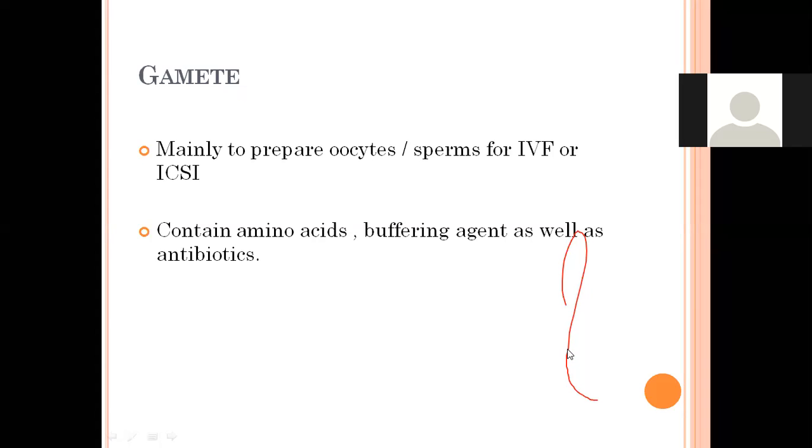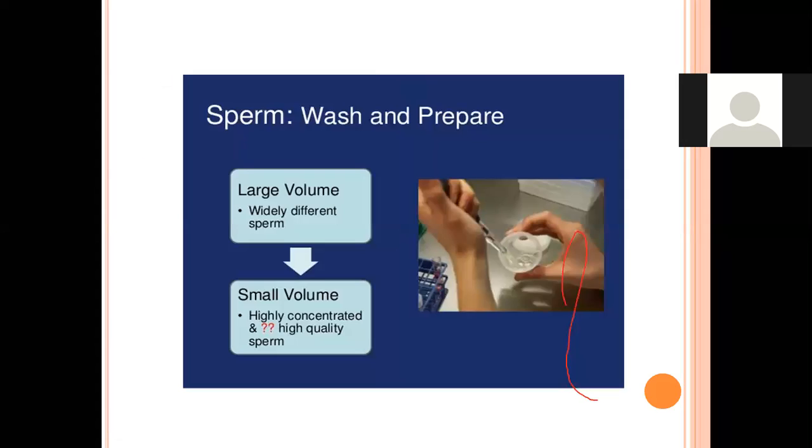Okay. So I hope you have understood this slide. Dr. Garima has also given a small explanation of what we have to do with the gametes that we have got. We washed the semen sample. Similarly, we cleaned up our oocyte cumulus complex and kept it inside our incubator.